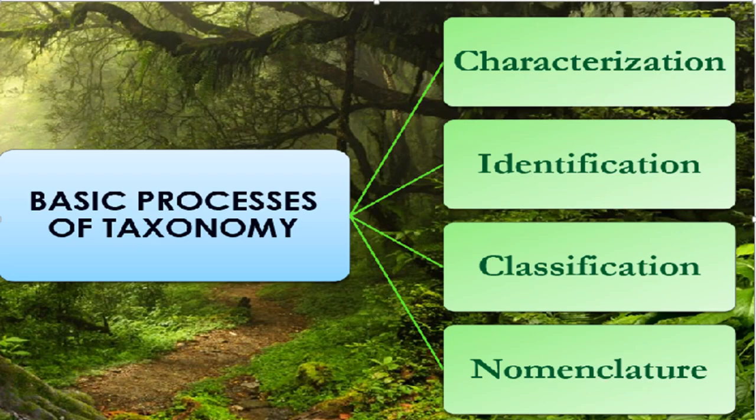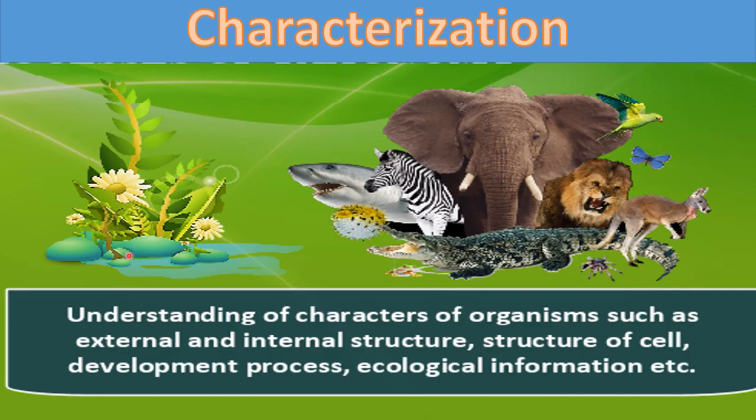What is characterization? You can say that characterization is the understanding of characters of organisms such as external and internal structure, right? External organs or internal organ structure, then structure of cell, developmental process in any organism, and also ecological information.